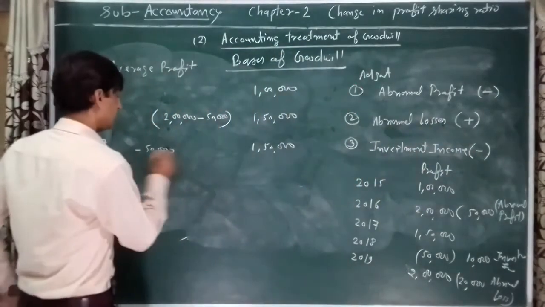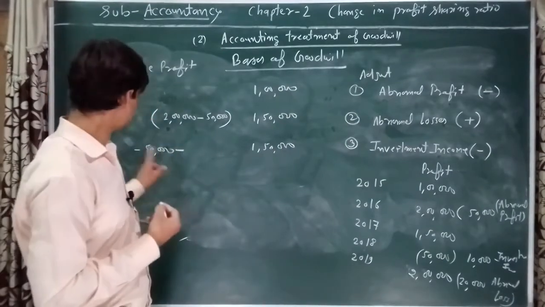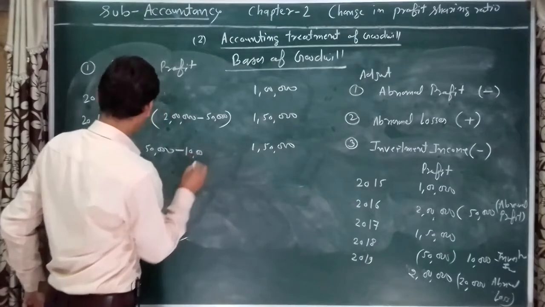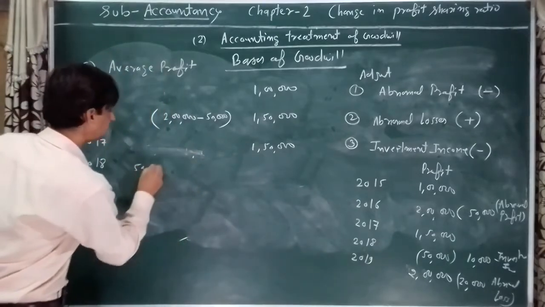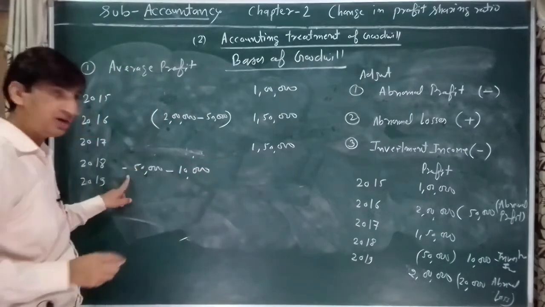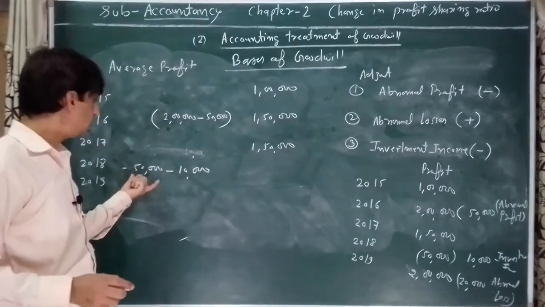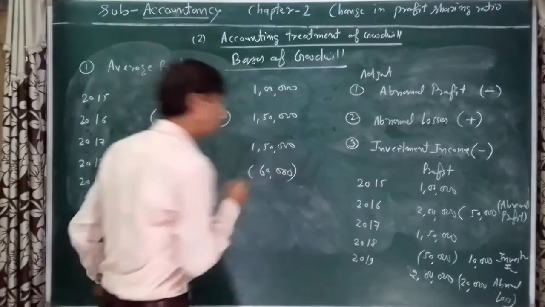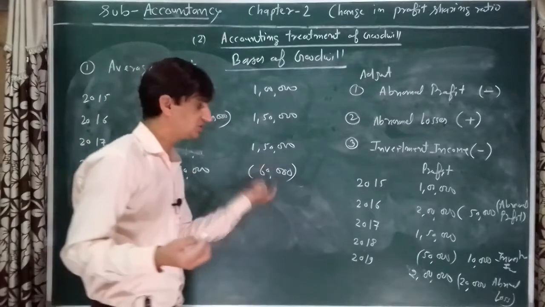So minus 50,000 minus 10,000. This value also minus, and this value also, so minus will be converted into plus. So 60,000, the value of minus or loss. So here the value of loss is 60,000.